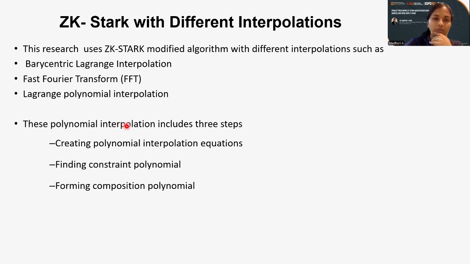So after creating the polynomial interpolation, it includes three steps. That is, first creating the polynomial interpolation equations, then finding the constraint polynomial, and forming the composition polynomial. All of these are required to first express the computation in polynomial form. And after finding the composition polynomial, the prover will send this composition polynomial in the form of a Merkle